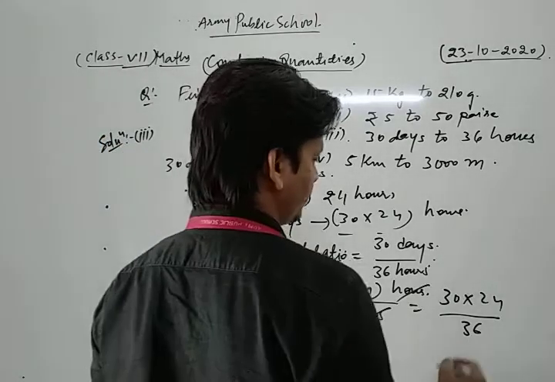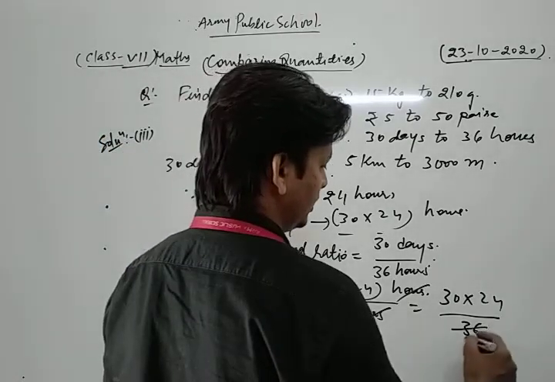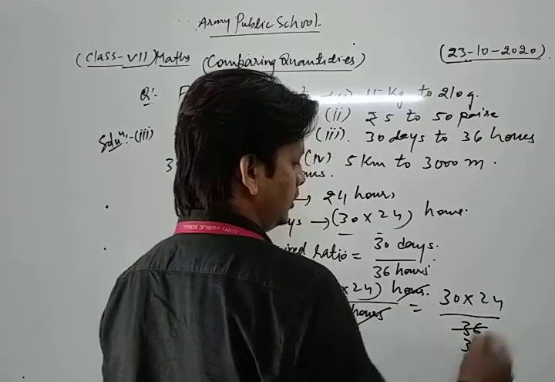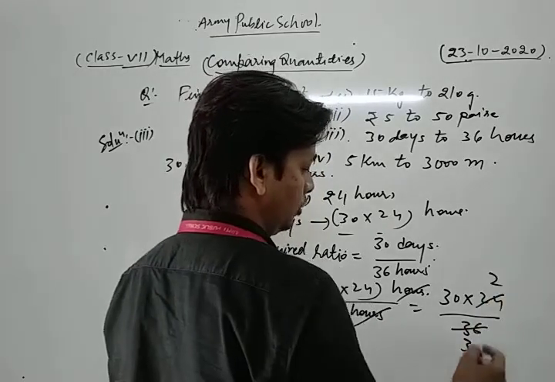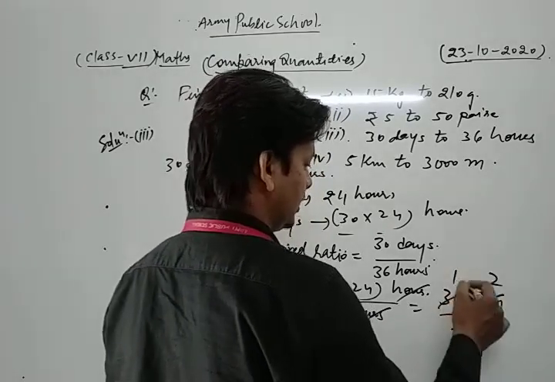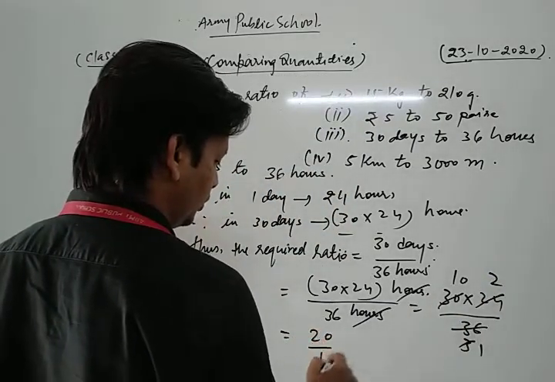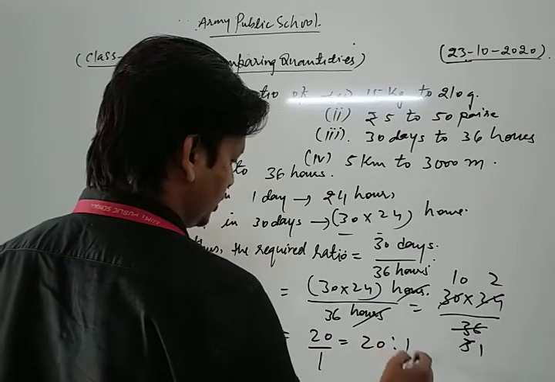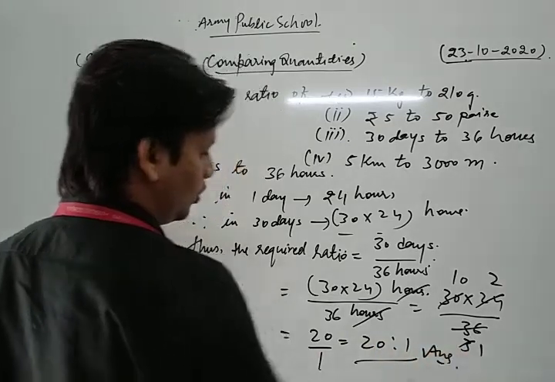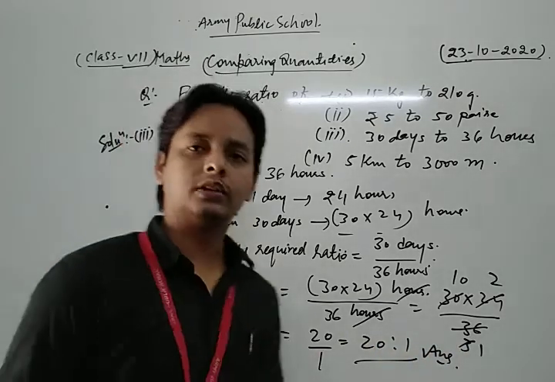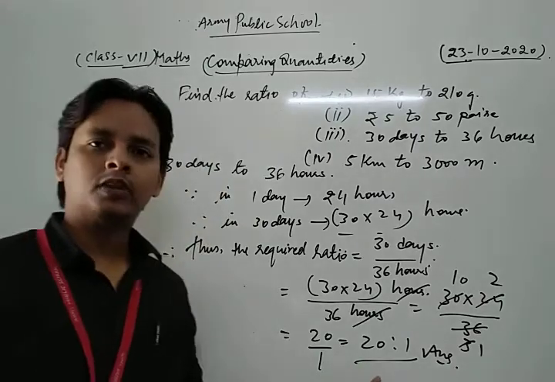Let's see. 12 3s are 36, 12 2s are 24. Now 3 1s are 3, 3 10s are 30. Now we get 10 2s are 20 upon 1, that is the required ratio is 20:1. Now there is no common factor other than 1.